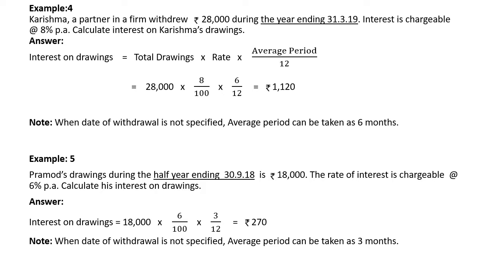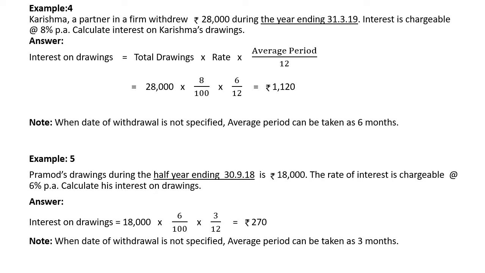Total withdrawal is 28,000 and the rate of interest is 8%, and the average period can be taken as 6 months. So the answer will be 1120. It means when they follow the whole year, it means 12 months. So 6 months can be taken as the average period.